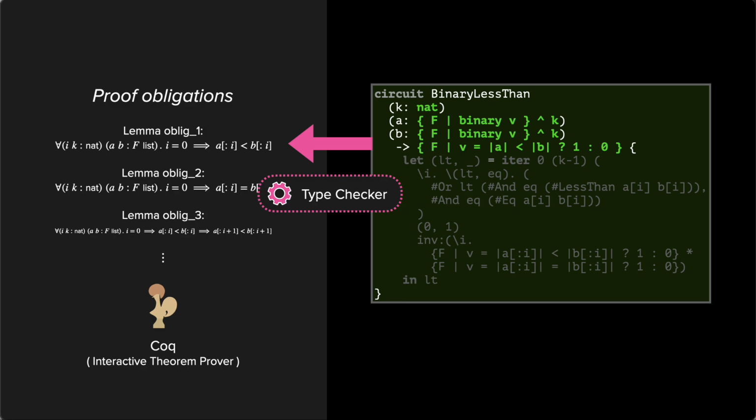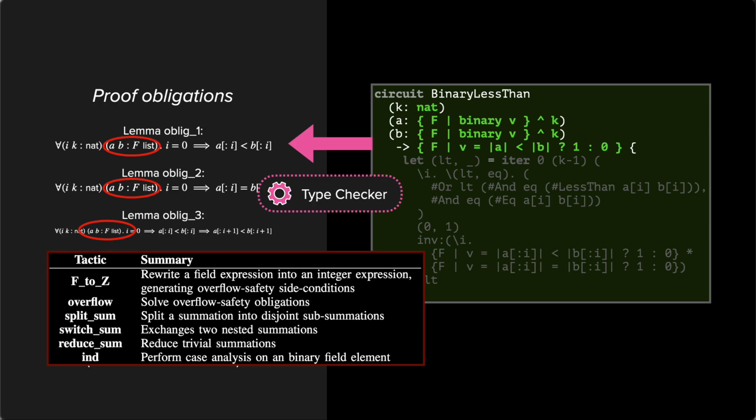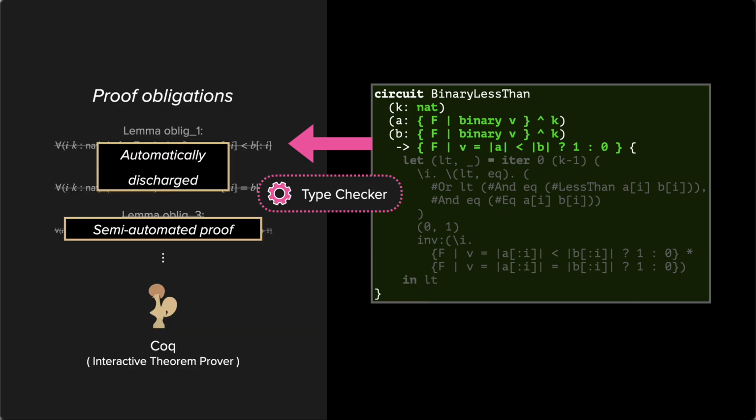However, one key challenge in the ZK domain is almost all the obligations will invariably rely on some properties of the finite fields, which in theory is very hard to automatically reason about. So to make the interactive proofs as easy as possible, Coda also provides a set of reusable tactics to reduce the burden of writing manual proofs.